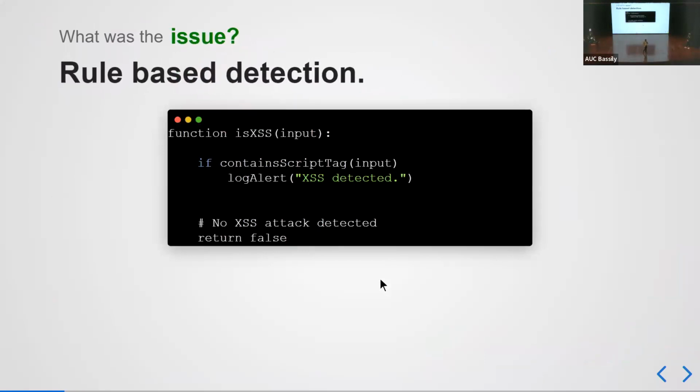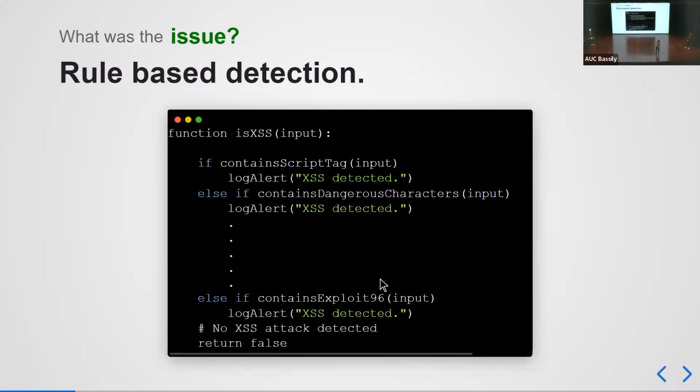But what was the issue specifically, one might ask? The firewall of the website was operating on rule-based detection, meaning that it checks if statements to see whether it found an attack vector or not. And that, by design, cannot defend against all malicious and new attacks. That's why we are interested in developing an anomaly-based detection model that can defend against these new attacks. Nada will continue from here.